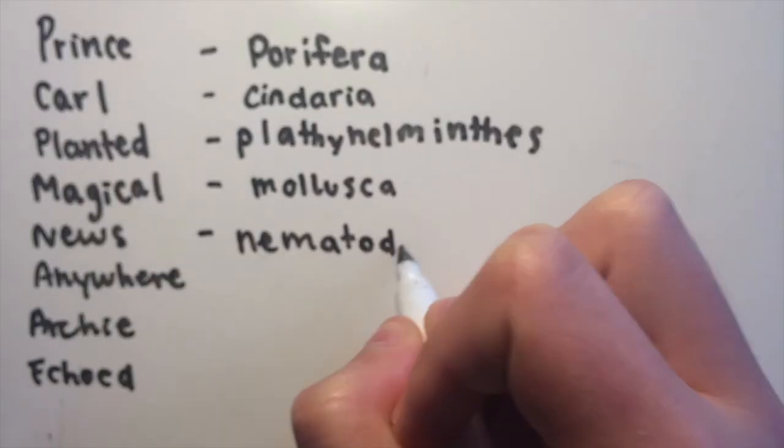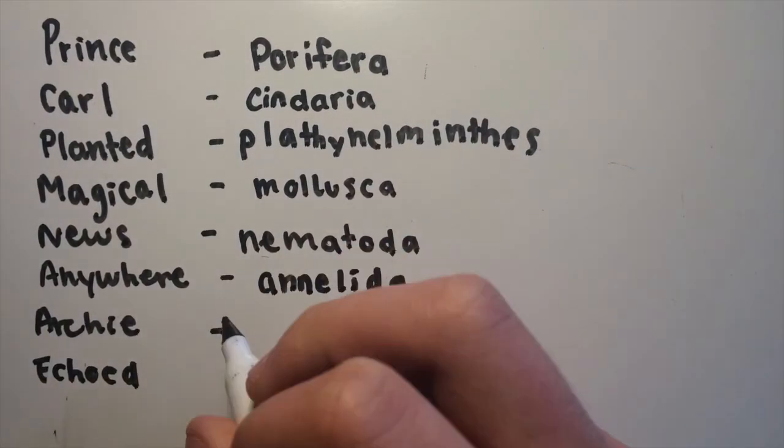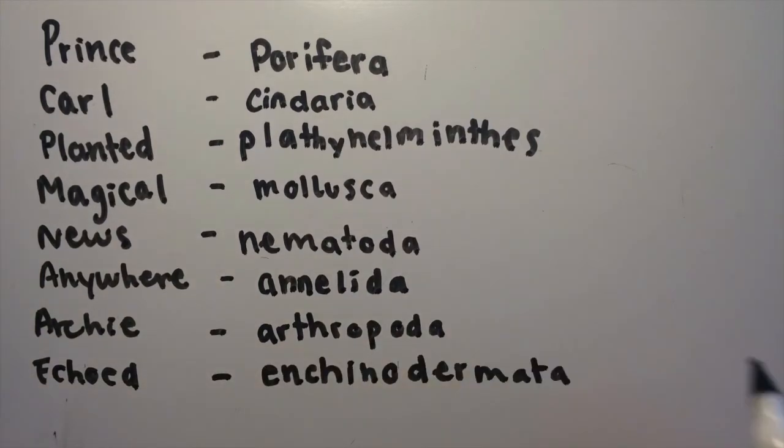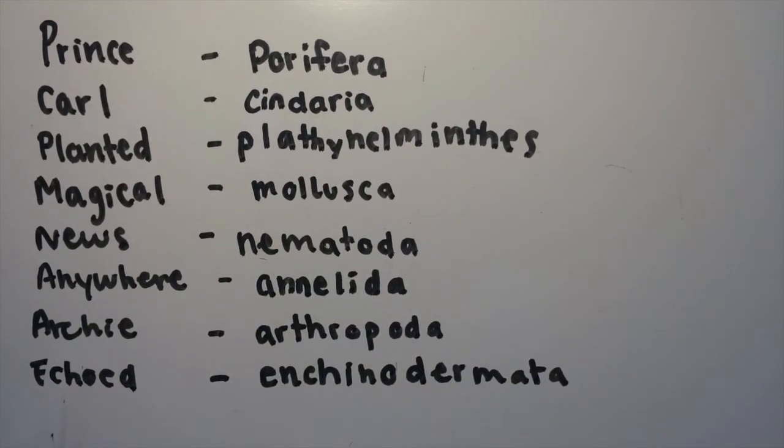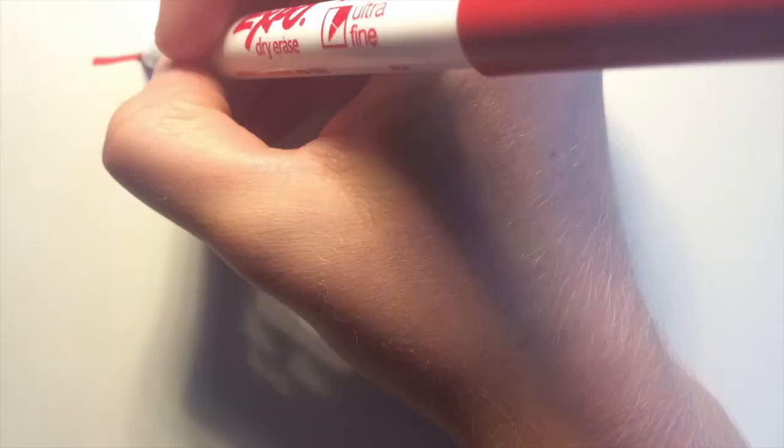What a crazy word. Magical is for Mollusca, and news is for Nematoda. Anywhere is for Annelida, Archie is for Arthropoda, and Echoed is for Echinodermata. These are some pretty weird words, but they will help us remember the most important invertebrate phyla, even if our silly sentence is really, really silly.